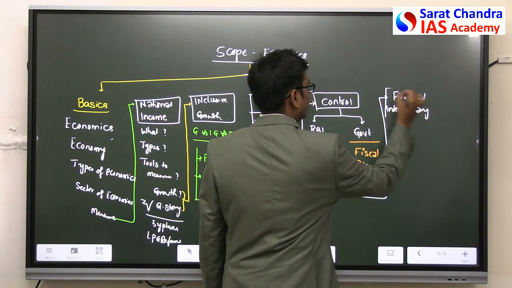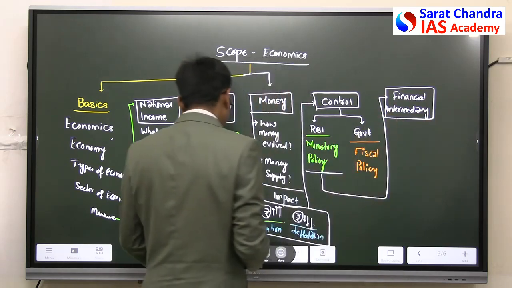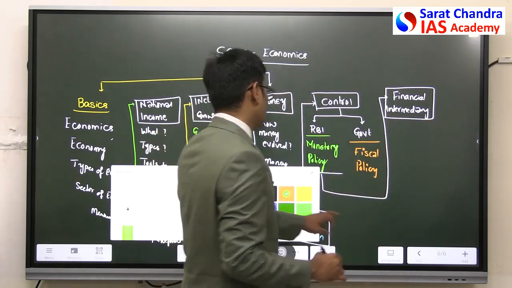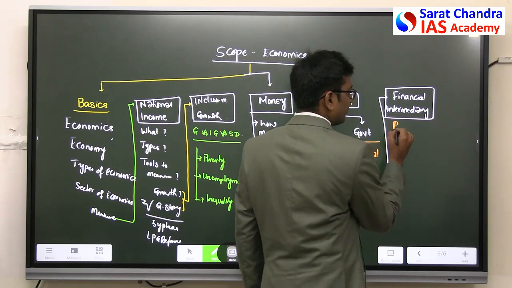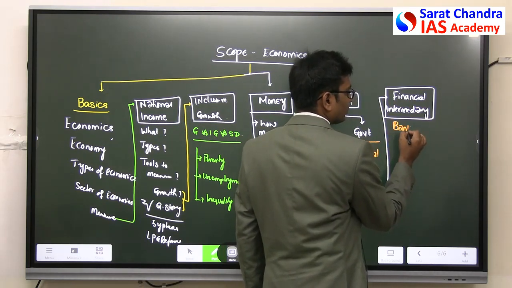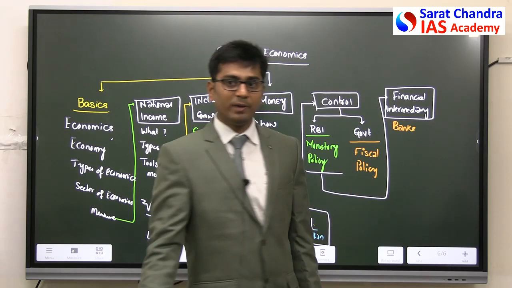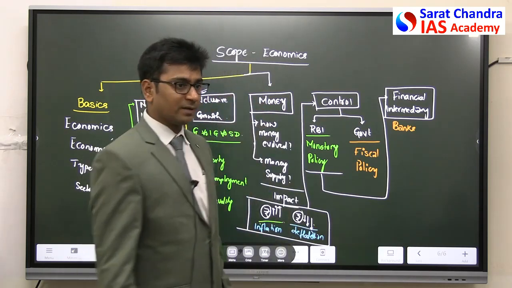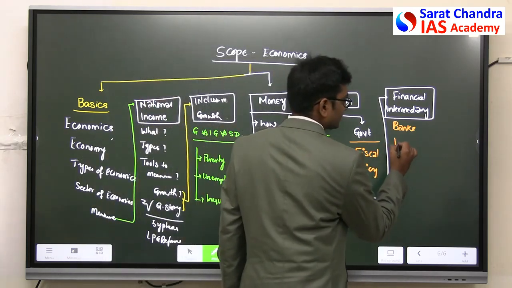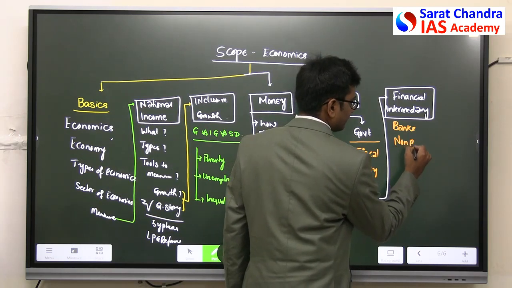Financial intermediary, where we will discuss about banking sectors, banks, banks problems, in detail we will discuss about banks and non-banks. There are certain institutions called non-banks.